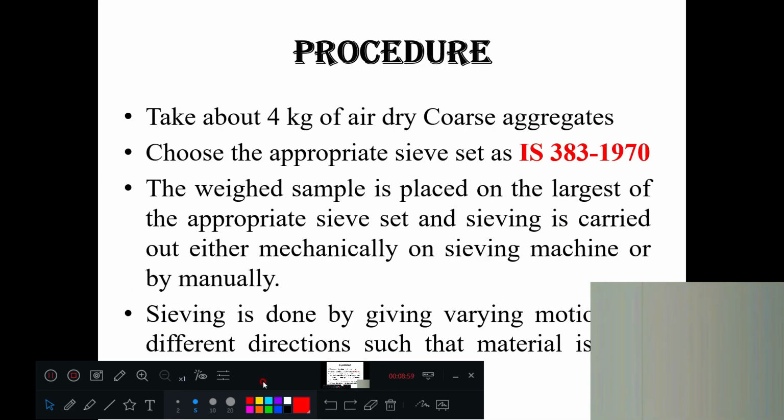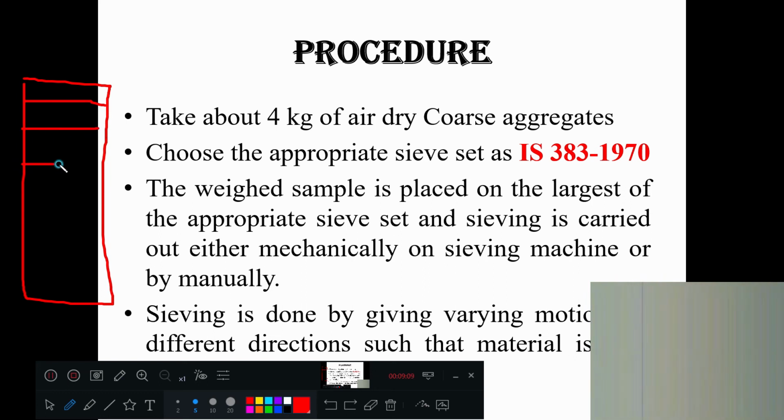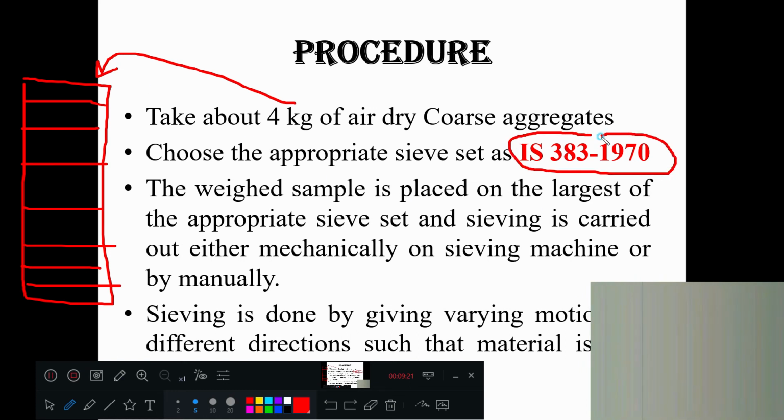Now, how are we going to do that? If you see the diagram, there will be a sieve set: 10 mm at the topmost, 6 mm, 4 mm, 2.2, 1.16, 900 micron, 150 micron, arranged like that. On the top you are putting 4 kg. The sieves are arranged according to the IS 3883 code book.